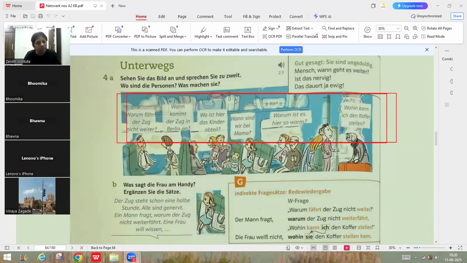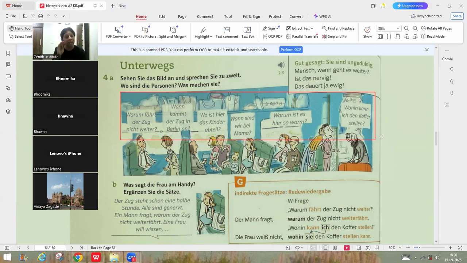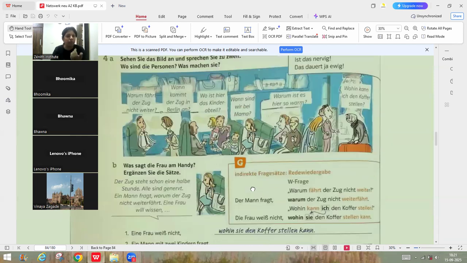So we make similar kinds of sentences in German also. Now here, if you see in the compartment, everyone is asking questions, right? And they have an intention to get the answer. That's why all the questions have a question mark after the sentences, because they are actually questions posed. Now we, as a third person, are seeing this conversation going on. We are not part of their lives. We are seeing that everyone is asking some question to someone. Now we are narrating this story to someone: that lady was asking this, the man wanted to know this, the boy was asking something, she doesn't know where to keep the bag, something like that.